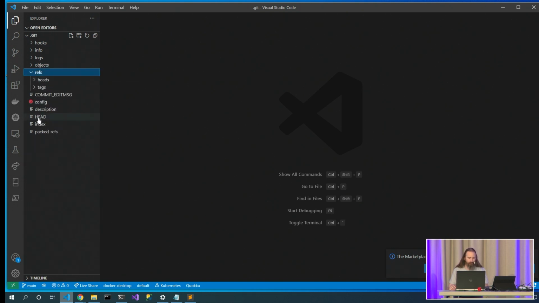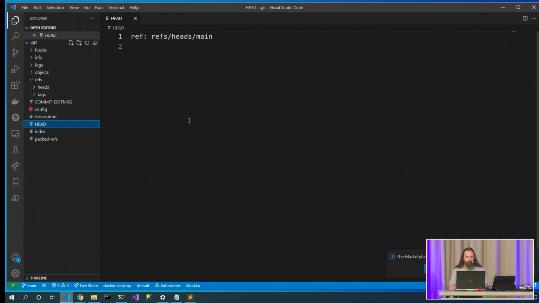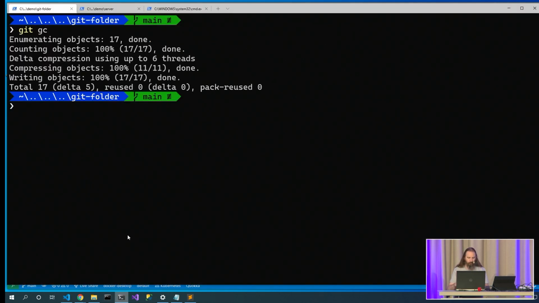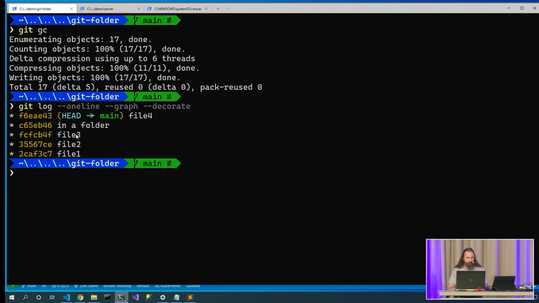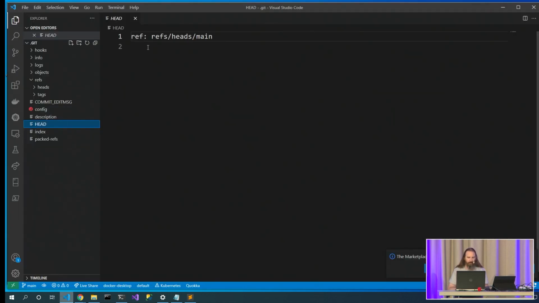Now, one of the refs that we've gotten to see a lot is HEAD. HEAD is where our checkout directory is. So right now, it says it points to refs/heads/main. Here in our git log, if we say git log --oneline --graph --decorate --all, or actually I'll just do decorate for now, we see that HEAD is pointing to main. And if we open up this file, HEAD is pointing to refs/heads/main.